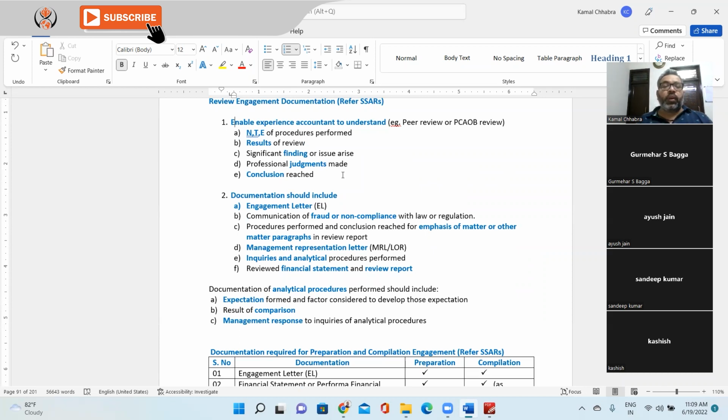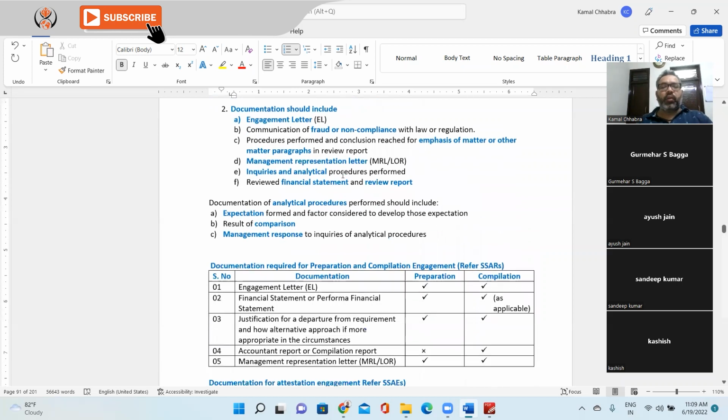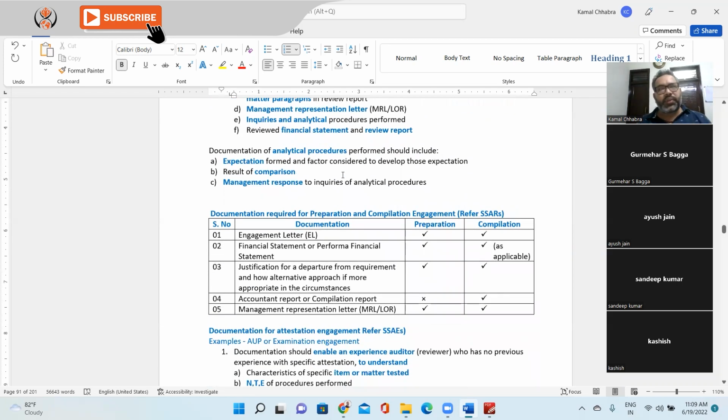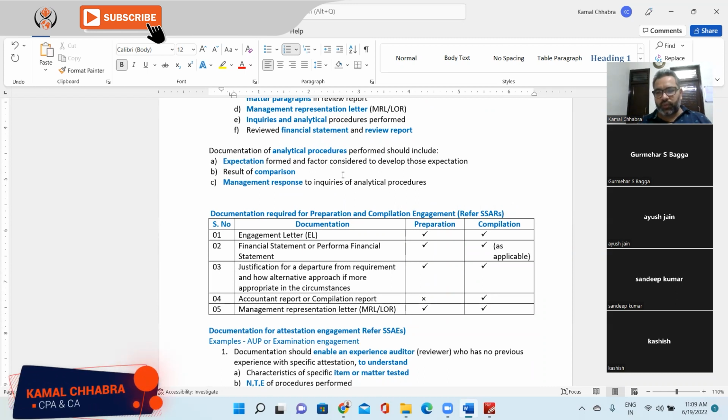Thank you. Okay, so now coming to analytical procedures. What are analytical procedures? What all things do we do in analytical procedures? So basically, we check the variations from last year. I would say a variation in the financial statement line items from last year, and we check whether that is normal or there is an unusual variation from last year. That's analytical procedures.